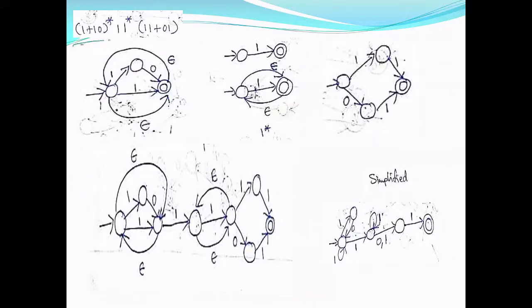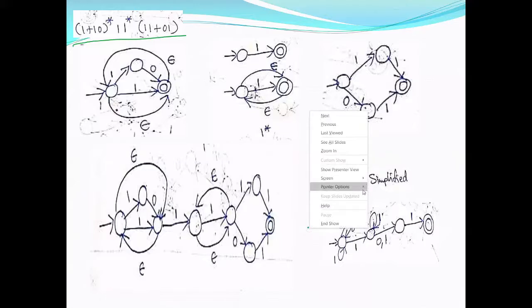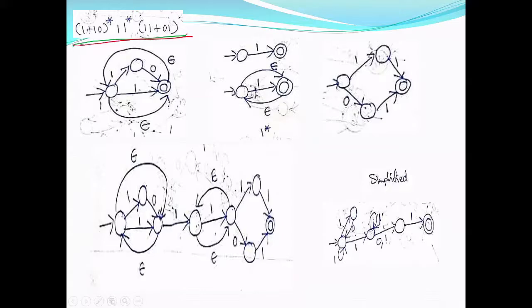Now I am taking an example. 1 plus 1 0 whole star, 1 1 star, 1 1 plus 0 1. So what is this? I'll just build the NFA epsilons